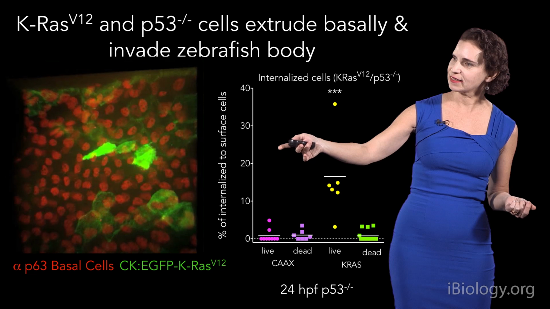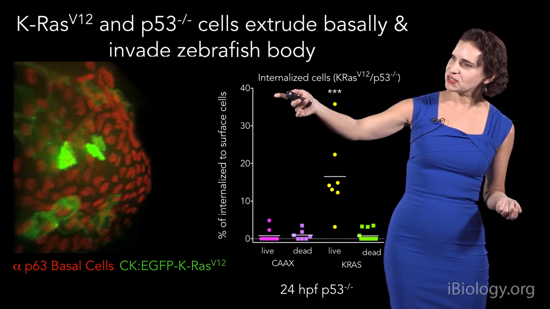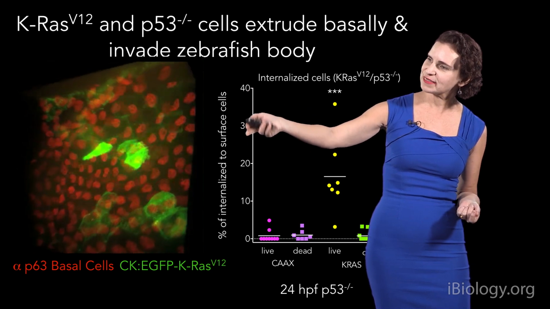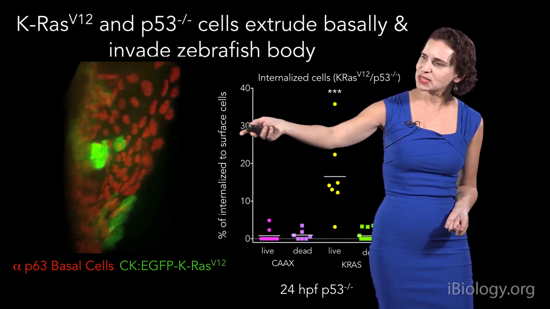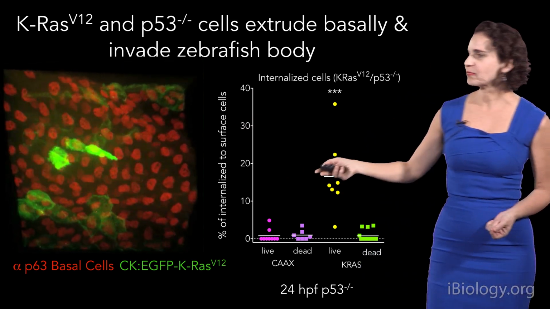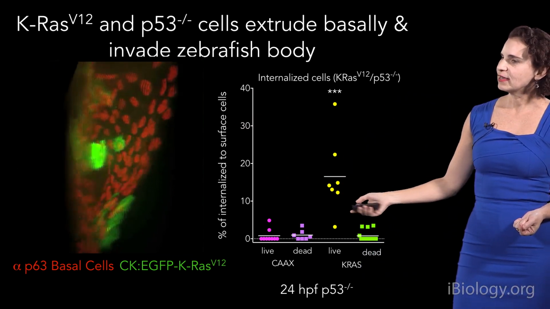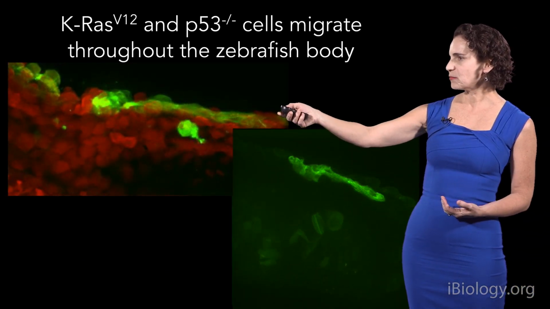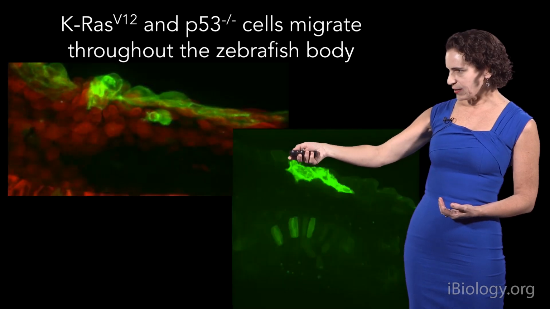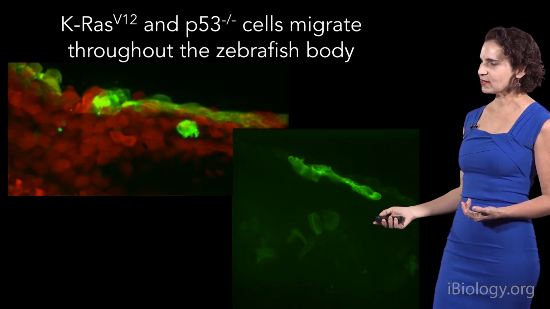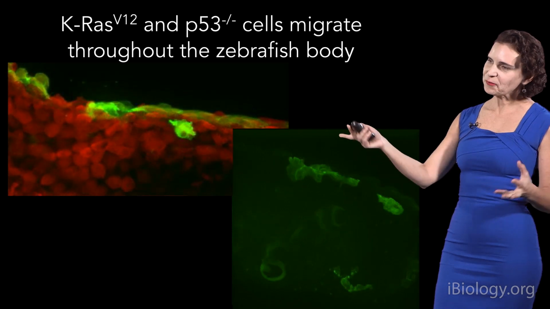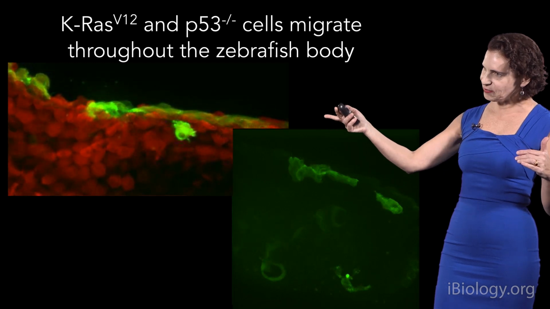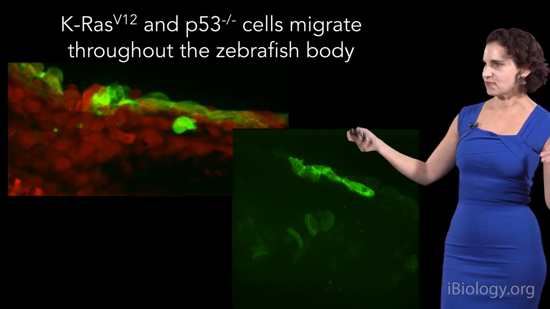You can see in this rotating structure that the red cells here are the p63 or basal cells. So really, these green cells are deep inside of that body, and very few are now dying. Not only do they survive, but they go on to migrate, and you can see them migrating throughout the body here, as well as in here. So now we can really see all these single cells, and we really think that this is a good way to follow all this invasion going on.